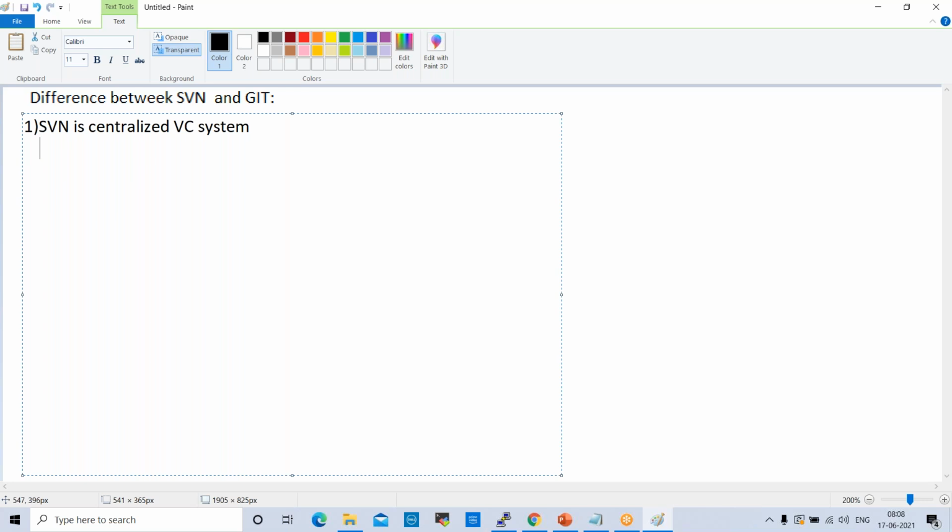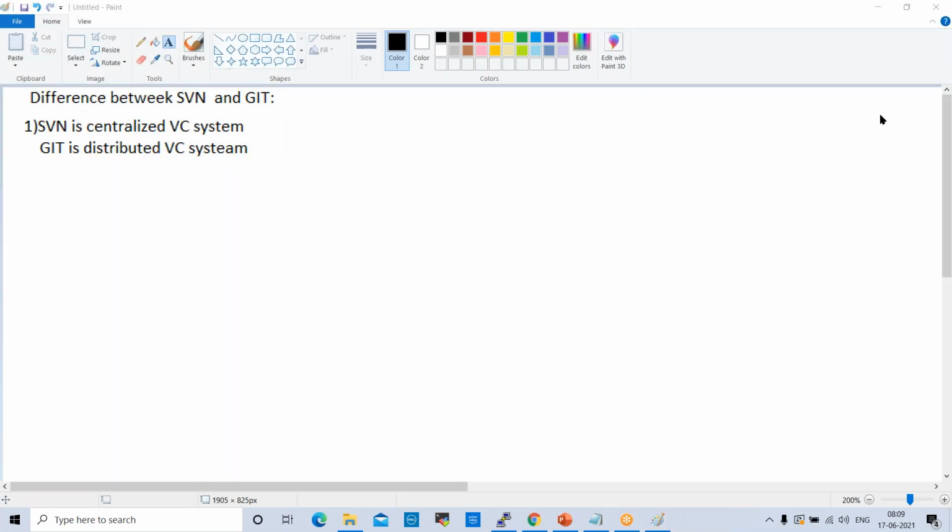Git is a distributed version control system. So SVN is centralized, Git is distributed. What is this? We'll try to understand. I'll show you the SVN architecture. This is the SVN architecture.